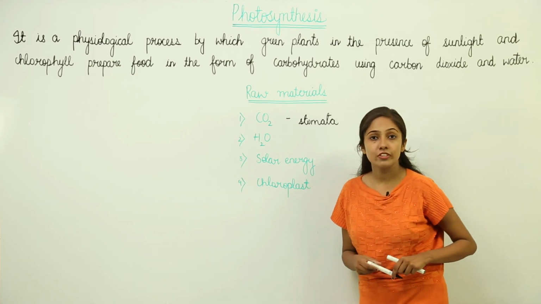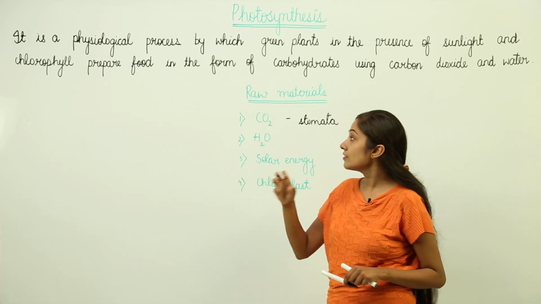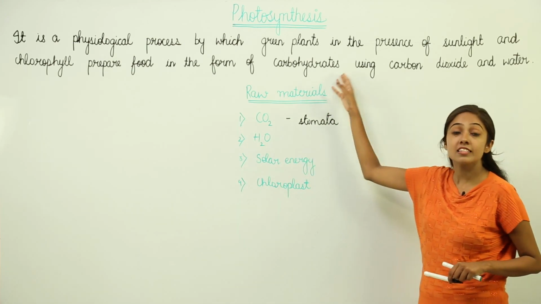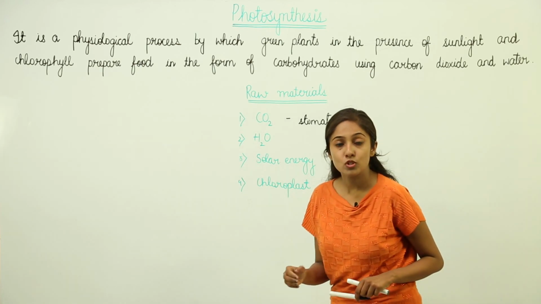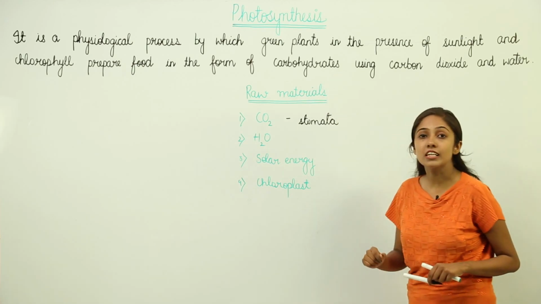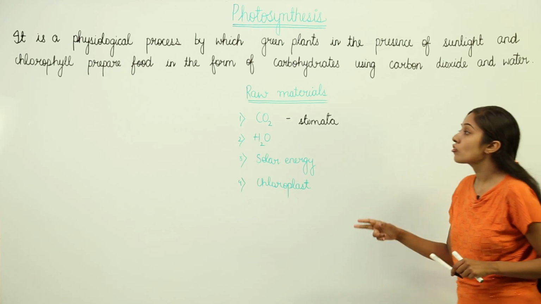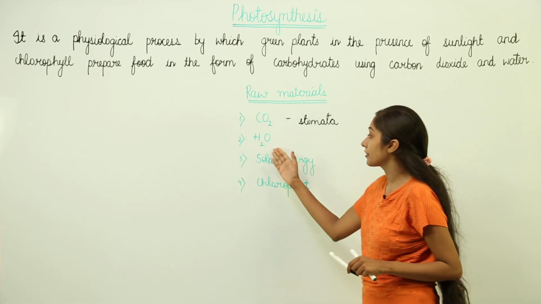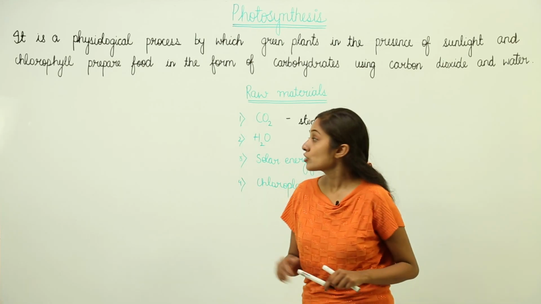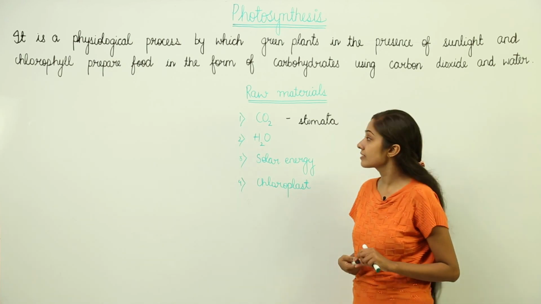So, from the atmosphere, carbon dioxide enters, and this carbon dioxide serves as the main raw material for the preparation of carbohydrates in the plants, that is actually glucose. So, it is glucose that is formed as a result of photosynthesis. Now, glucose is a carbohydrate. Then the next raw material needed by the plants is water. Water is absorbed from the soil by the plants. So, there is continuous absorption of water from the soil by the plants.